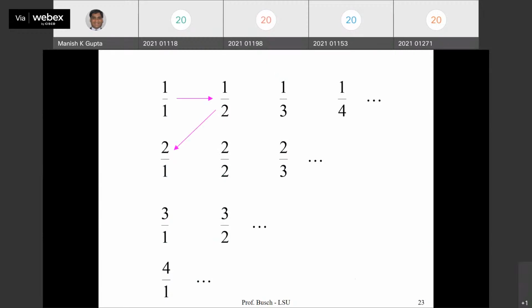1, 2, 3, 4, 5, 6, 7, 8, 9, 10, right? Like this we can count. Now you can see that there is a correspondence with natural numbers. How? So 1 by 1, if you sum numerator and denominator, it is 2, right? It is known as height of the number. 1 by 2, the sum is 3, and 2 by 1 is also sum 3. This is 2, this is 3, then this will be 4, all this diagonal, then this will be 5. So basically there is a correspondence with natural numbers you can establish easily, right?